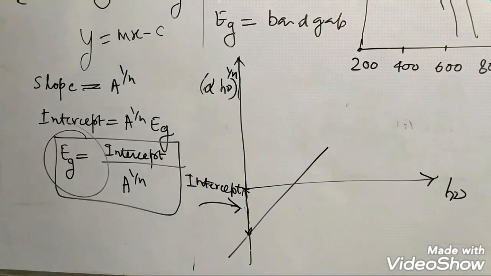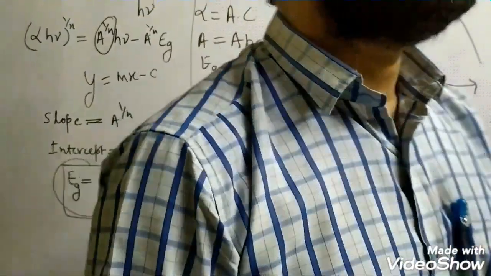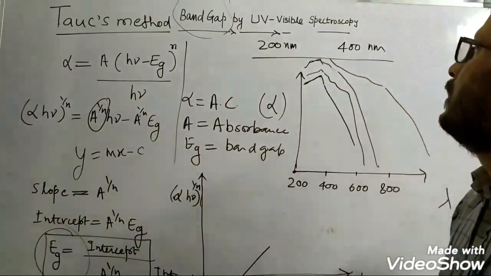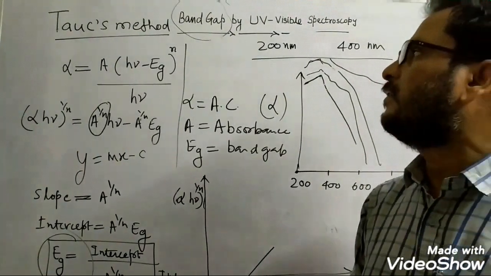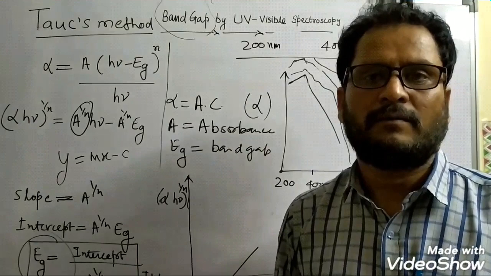So this is a very useful technique used in UV visible spectroscopy for finding the band gap of semiconducting material.